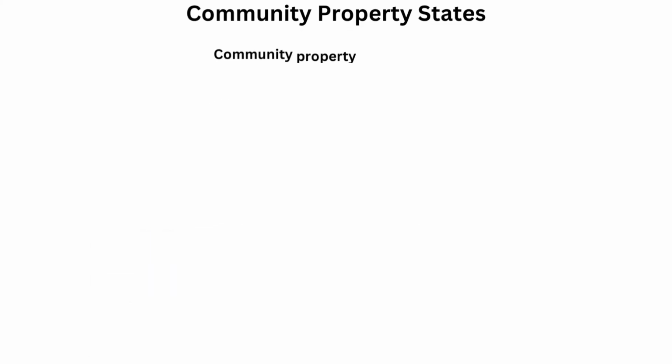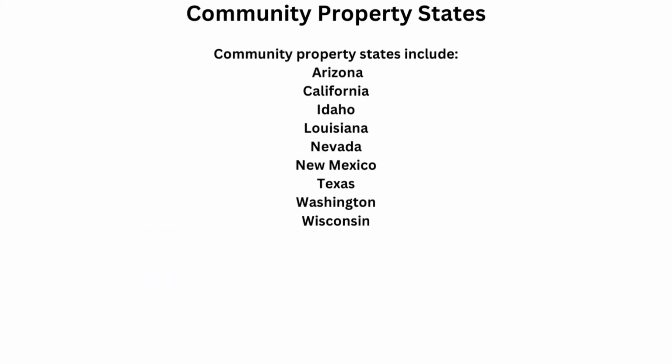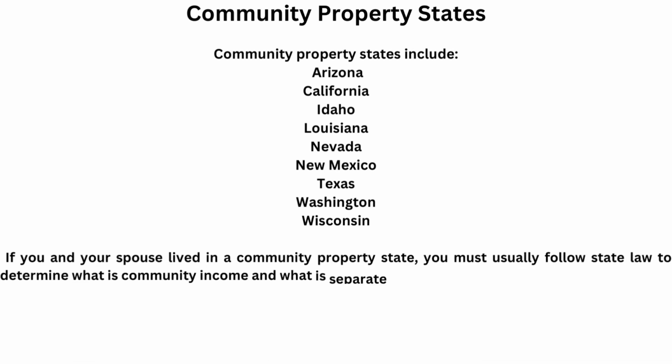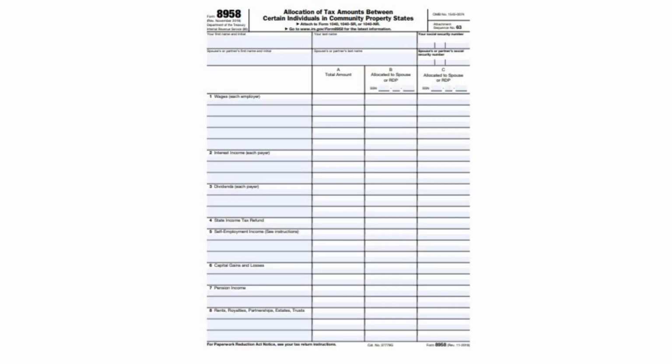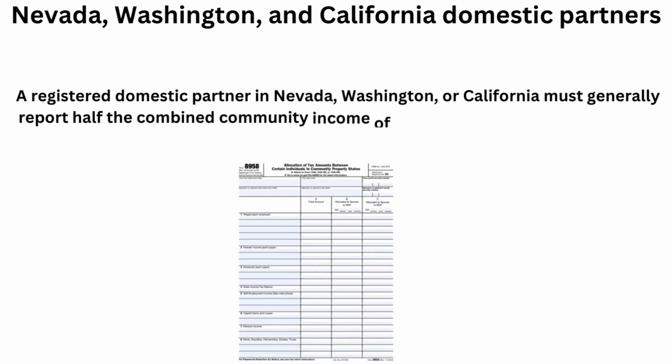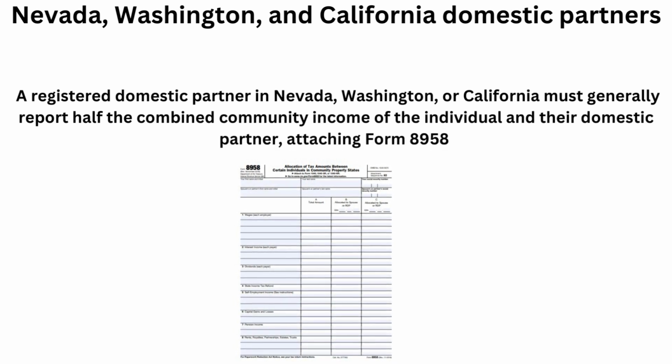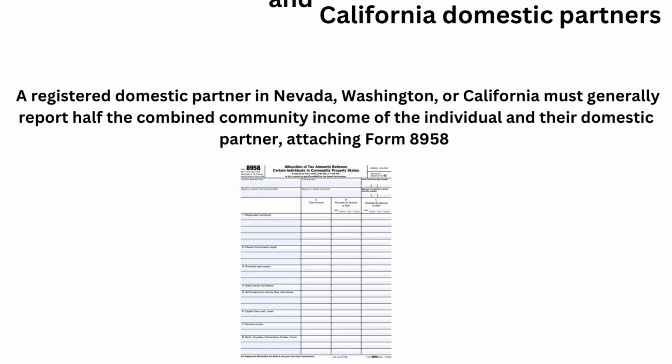Community property states include Arizona, California, Idaho, Louisiana, Nevada, New Mexico, Texas, Washington, and Wisconsin. You must follow state law to determine community and/or separate income, attaching Form 8958. Nevada, Washington, and California domestic partners. A registered domestic partner in Nevada, Washington, or California must generally report half the combined community income of the individual and their domestic partner, attaching Form 8958.